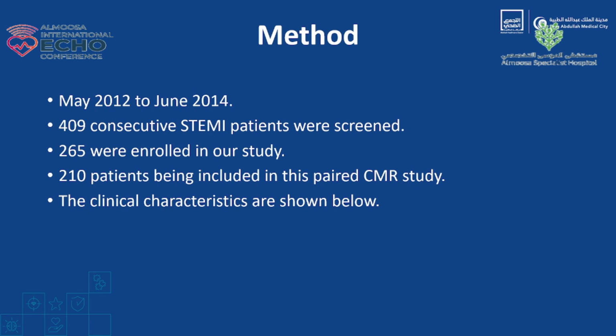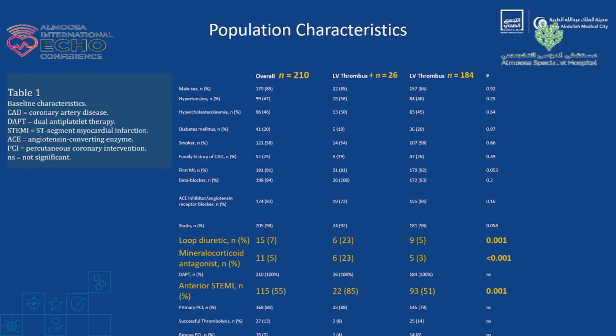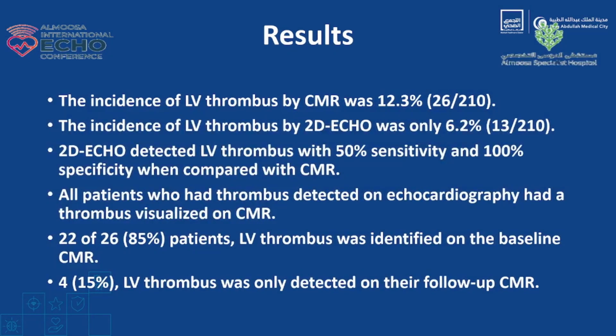This is the number of patients. Eventually, they end up with 210 patients included in the study, and both groups of patients are very similar. Out of the 210, only 26 had thrombus, and they found a difference in the loop diuretics and the mineralocorticoids. What stands out is that cases of anterior MI were more prevalent in the patients who had LV thrombus.